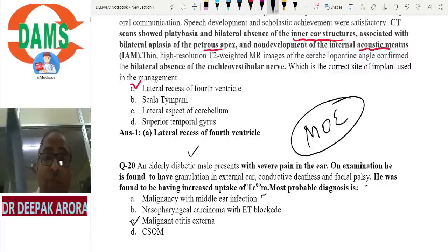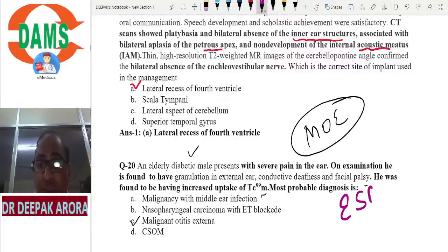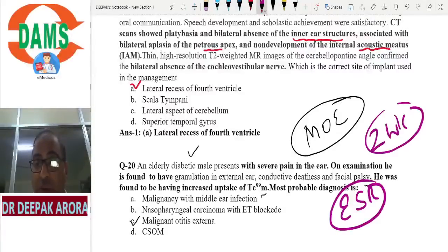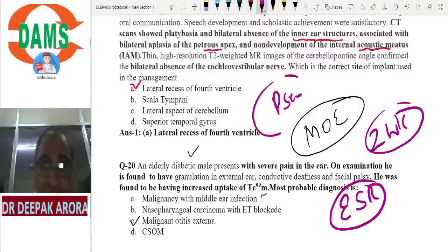Which investigation do we commonly use in a medical college? ESR. After how many weeks does ESR come down? Always remember ESR comes down after 2 weeks. Clear? If the ESR comes down after 2 weeks, my patient is responding. Which bacteria? Pseudomonas. They can ask you Pseudomonas. Malignant otitis externa, very favorite MCQ of Central Institute.